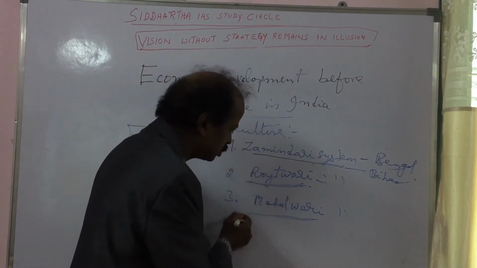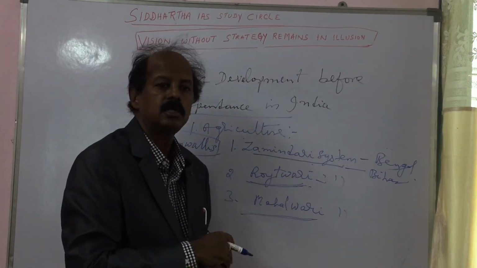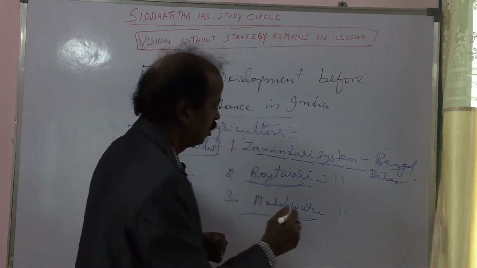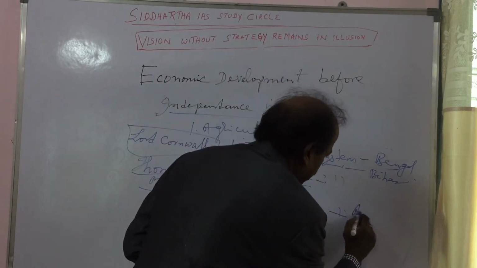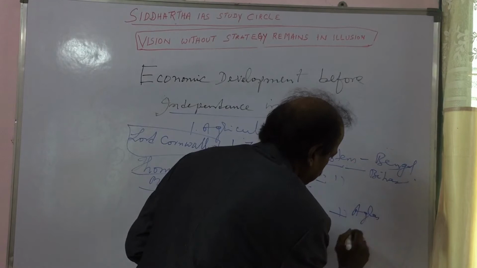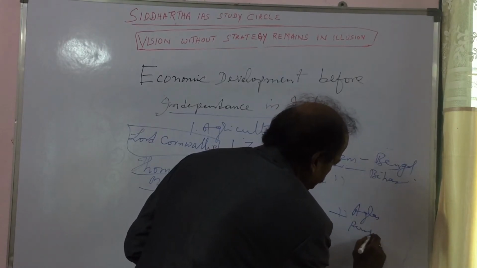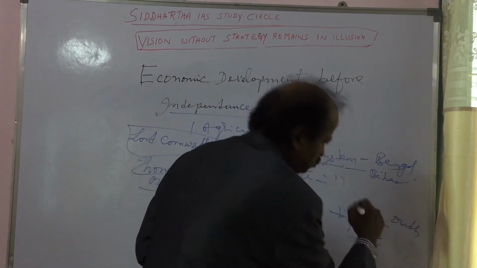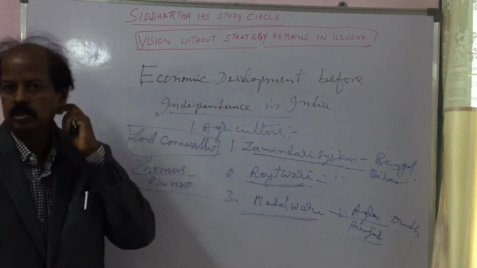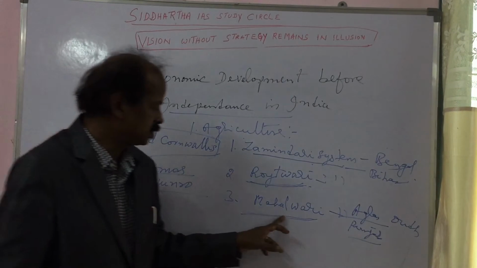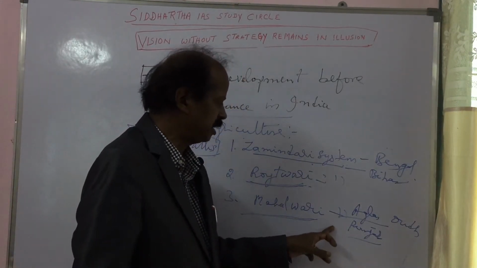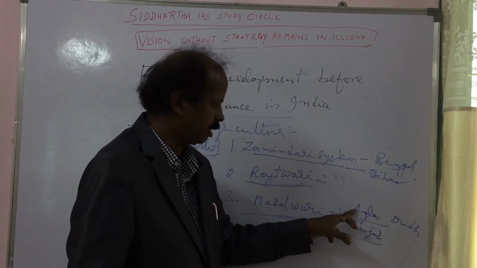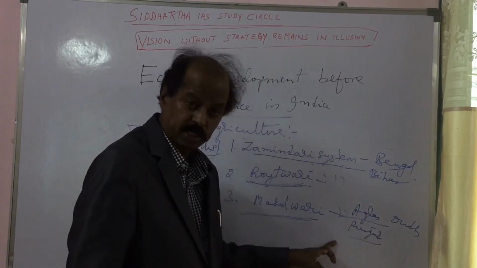Now coming to the Mahalwari system. The Mahalwari system was introduced before independence mainly in Agra, Punjab, Oudh.